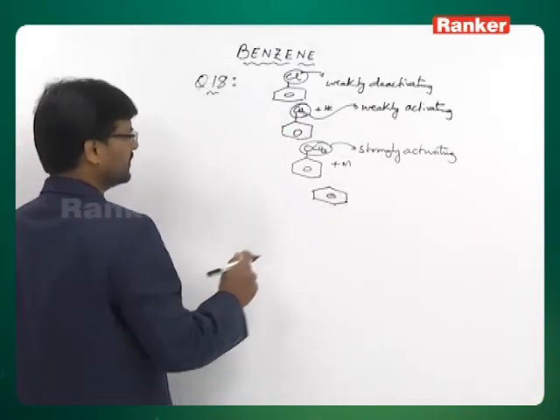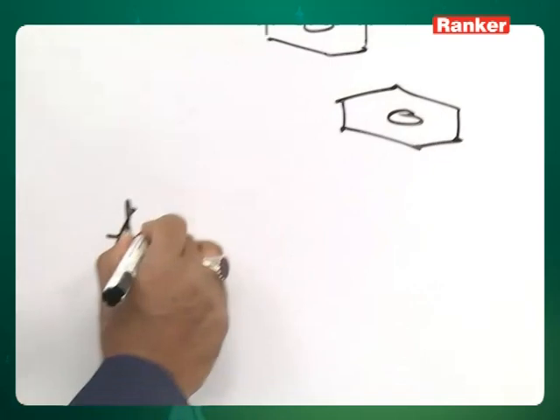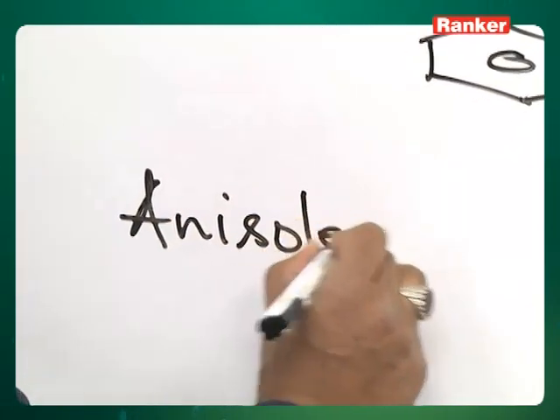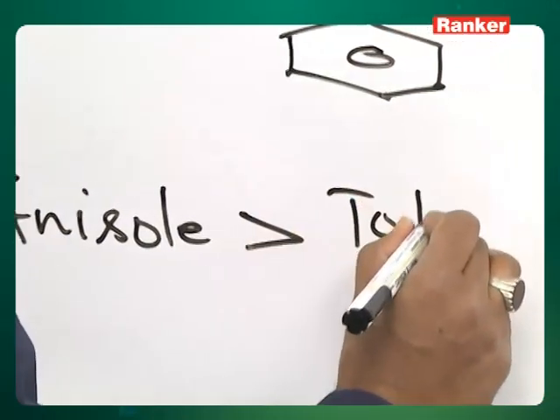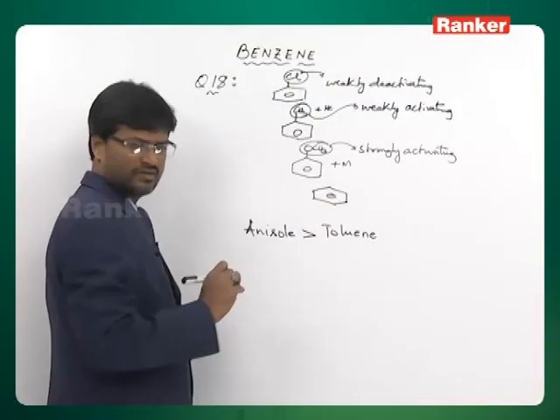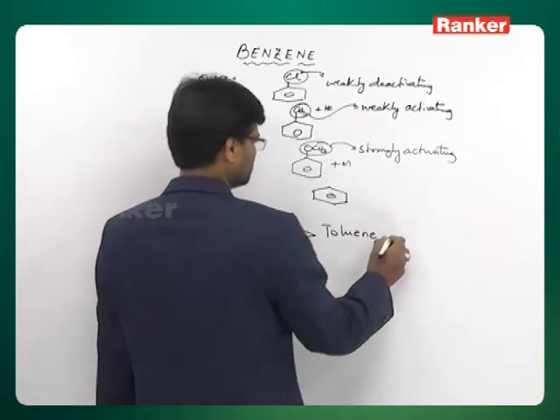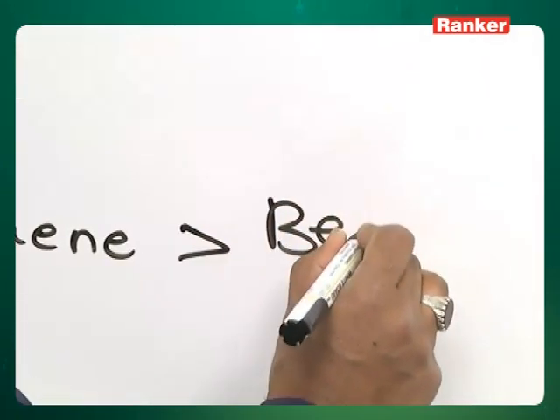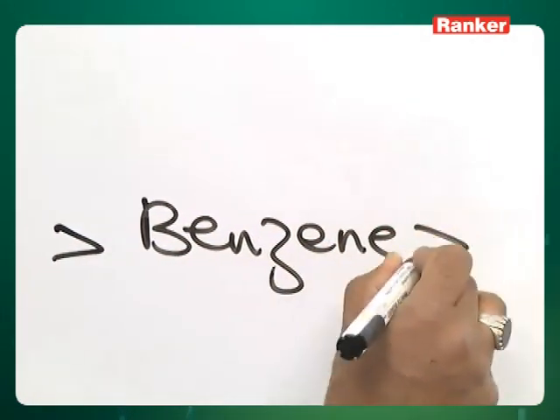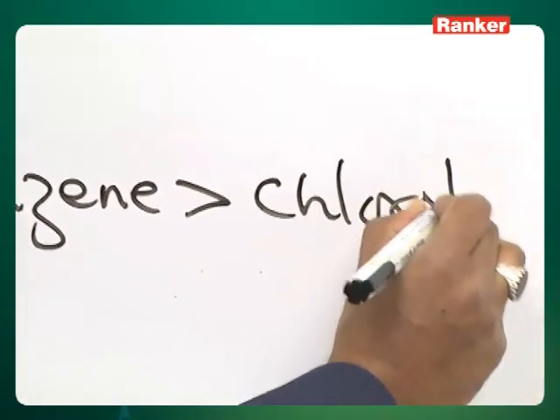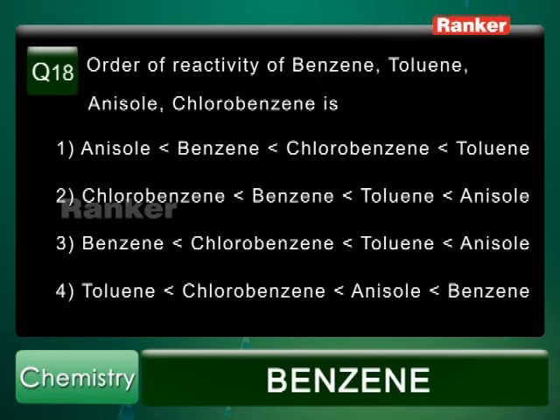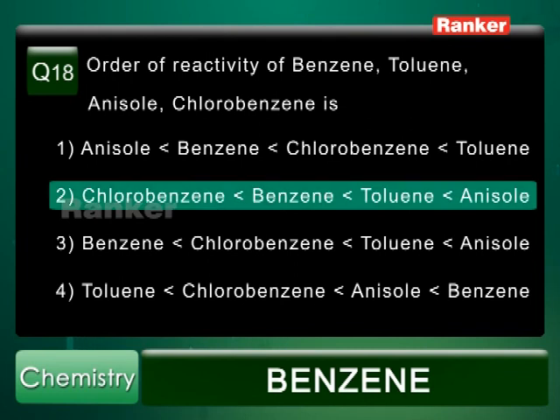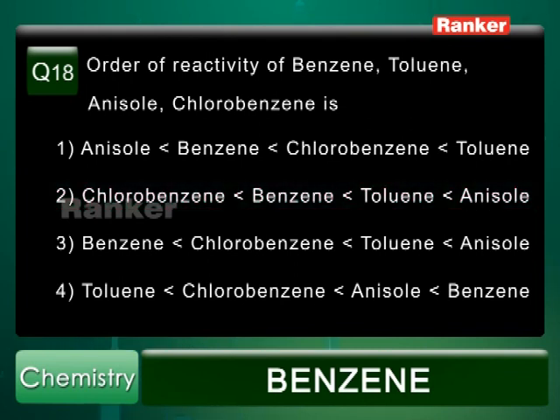Now the order will be like this. Anisole, which has a strongly activating group, is greater than toluene, which is greater than benzene, and then comes chlorobenzene. Therefore, the correct answer is the second option. Chlorobenzene less than benzene, benzene less than toluene, toluene less than anisole.